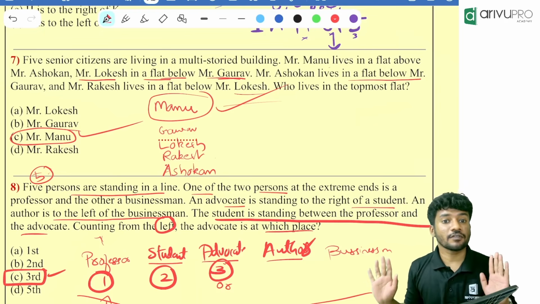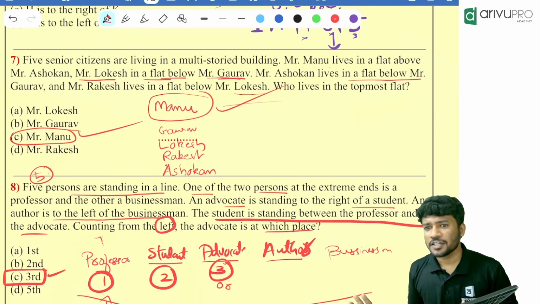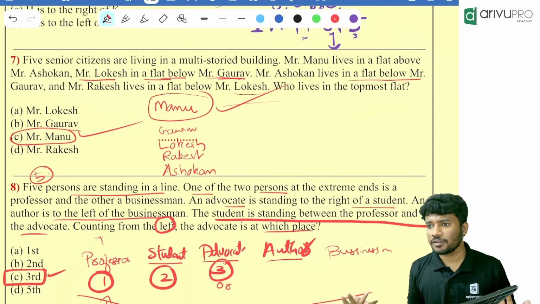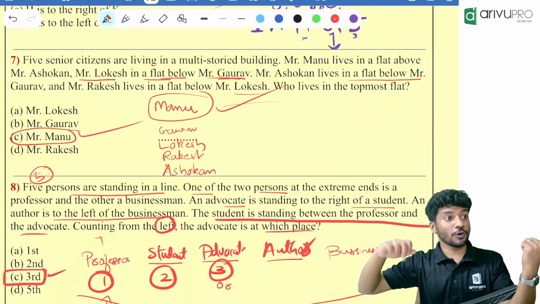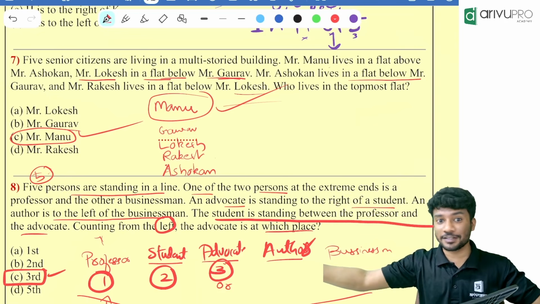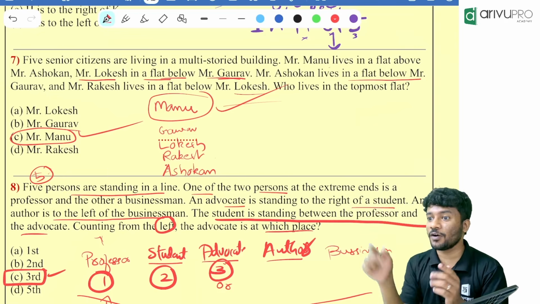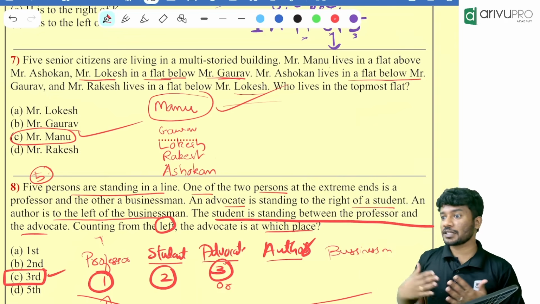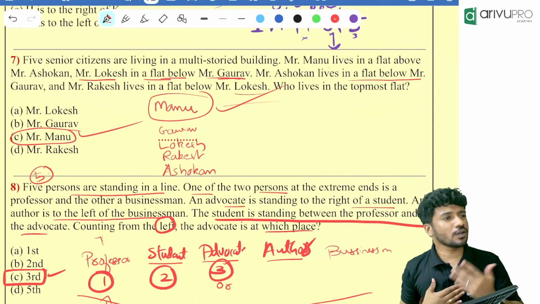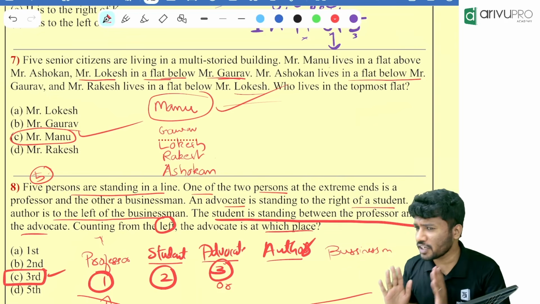So I hope that everyone understood linear arrangement. Circular arrangement is very easy. Why? Because there is always an endpoint, right? In linear arrangement, we don't know how many people are here or there. In circular arrangement, if I am starting, at the end the circle will come back to me itself. So circular and hexagonal are very direct and very easy.